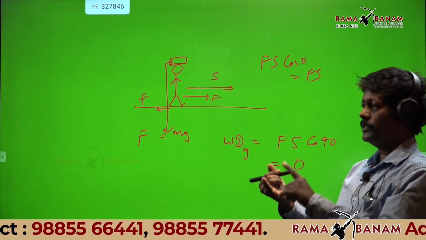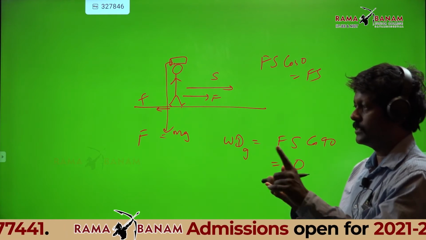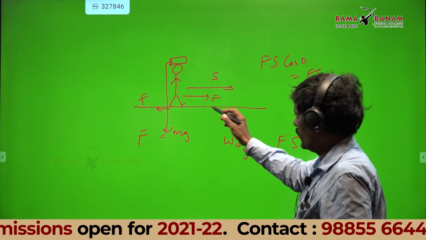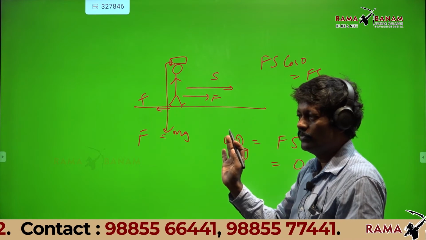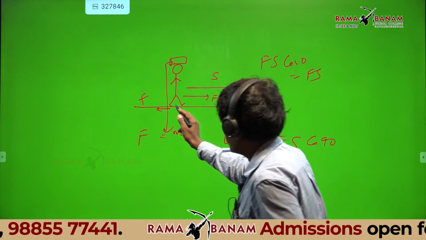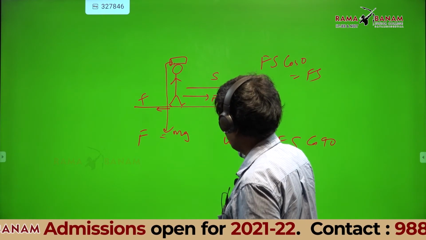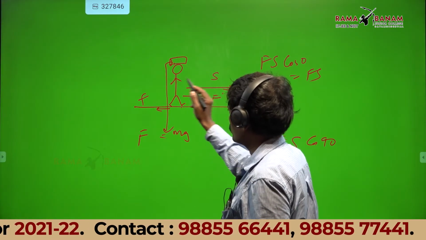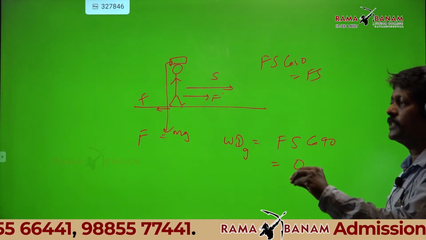Now tell me the points. Work done by gravitational force on the luggage and man is 0. Work done against friction is not 0. He is moving, friction is small f. How much force should he apply forward? Capital F dash. F dash equals small f.